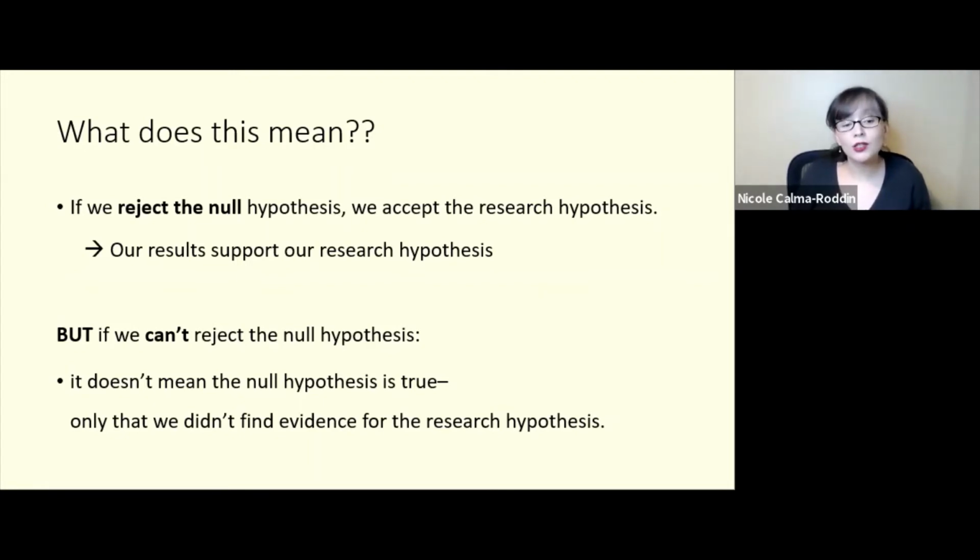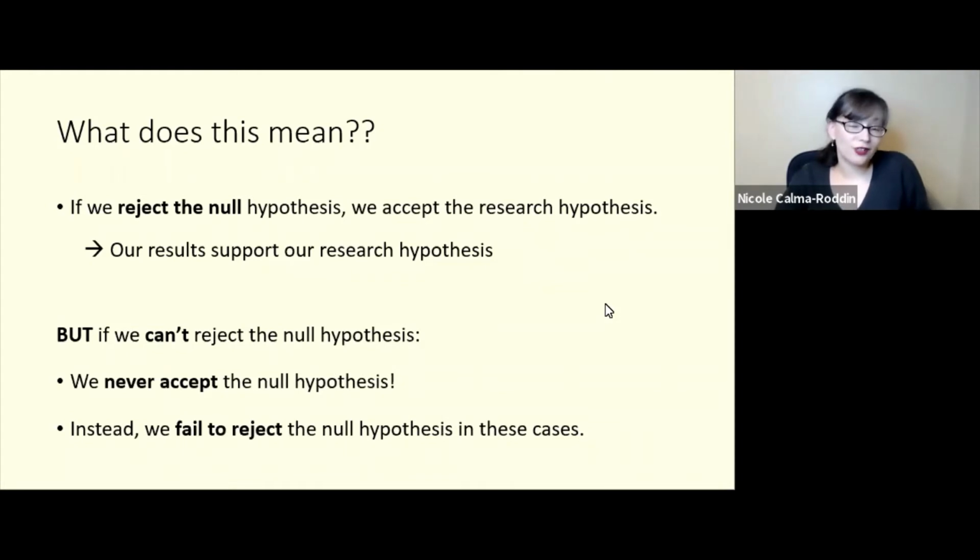And so we can only say that we didn't find evidence for the research hypothesis. It's possible that that evidence exists, but we just can't find that evidence based on our sample. But we can't conclude that it's not out there somewhere. Because of this, we never accept the null hypothesis. Instead, we say that we fail to reject the null hypothesis if we can't find evidence for it.